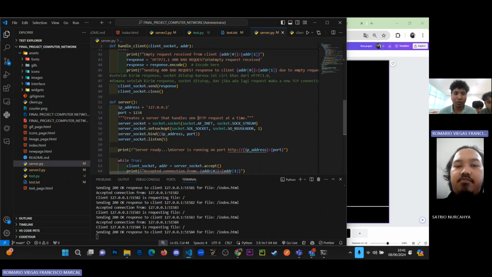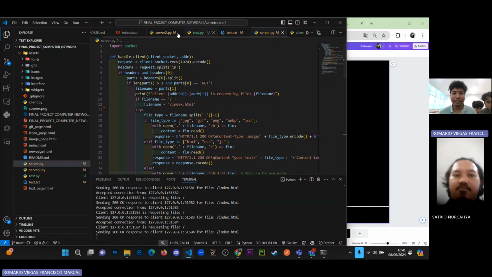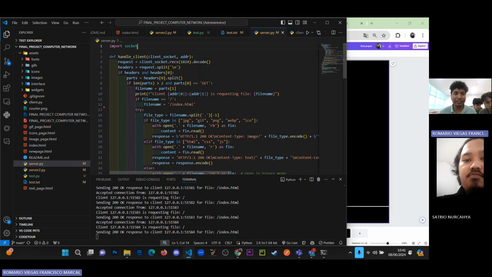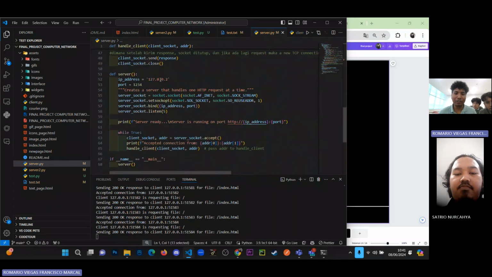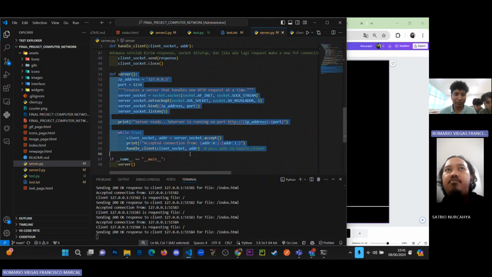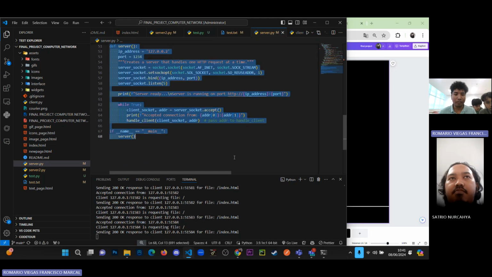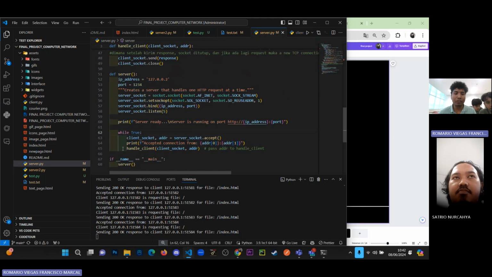Okay, I will try to respond to the question. We are sure that our single thread server is really a single thread server. Here you guys can see that we only have one library, which is import socket. In the setup server as well, we didn't have any threading, no client socket threading here, in order to handle multiple requests at one time.